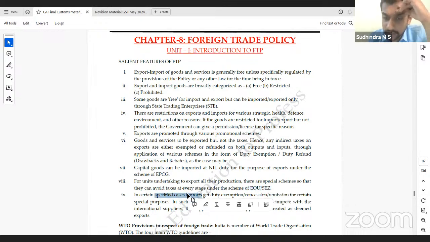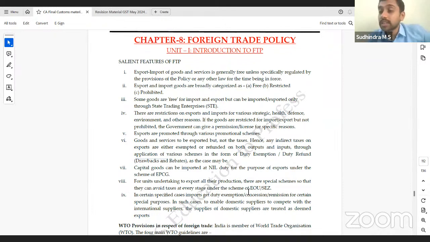In certain specified cases, imports get duty exemption, concession, remission for certain special purposes. In such cases, to enable domestic suppliers to compete with the international suppliers, supplies of domestic suppliers are treated as deemed exports. Same concept. Right? The supplies to EOUs, that is advance authorization, they come under the deemed export provisions. What happens in case of deemed exports, we can discuss later. Okay, these are the features of FTP.